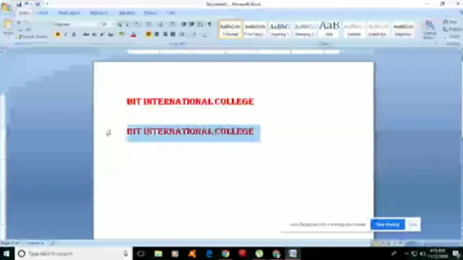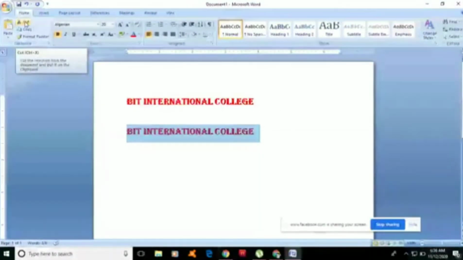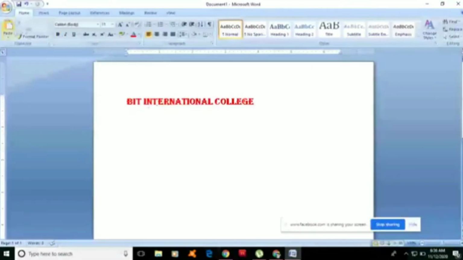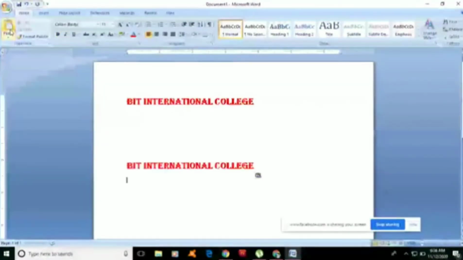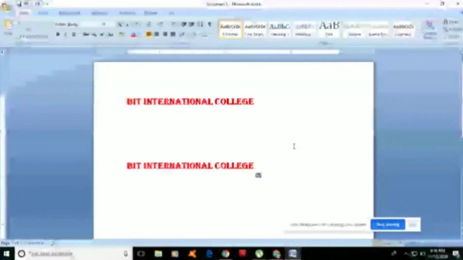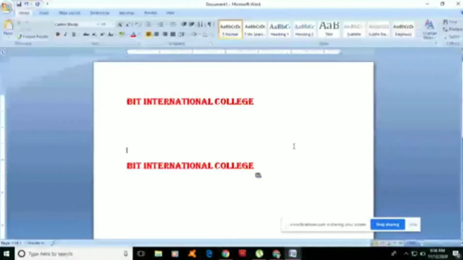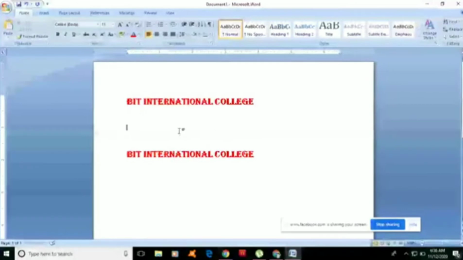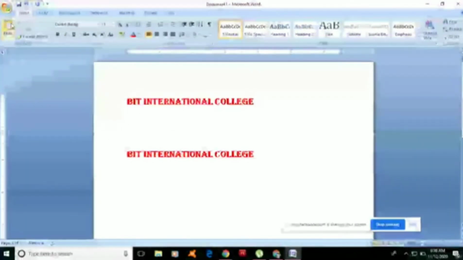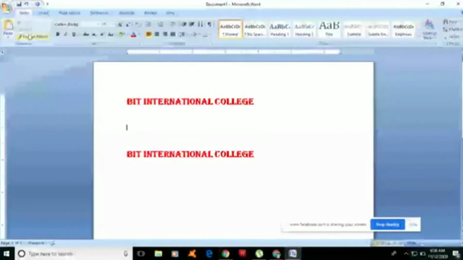When we try to cut, what will happen to our text? This will be deleted. If you click the Paste button, it is going to appear in a different portion of our document. That is the use of Paste, Cut, Copy, and Format Painter.